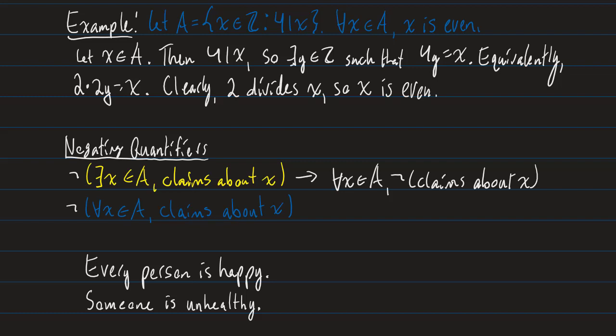Now we're going to do the same thing for our universal statement. We're going to push the tilde through, flip our quantifier to a there exists x in A, and then negate our claims about x. So I have some claims down here.